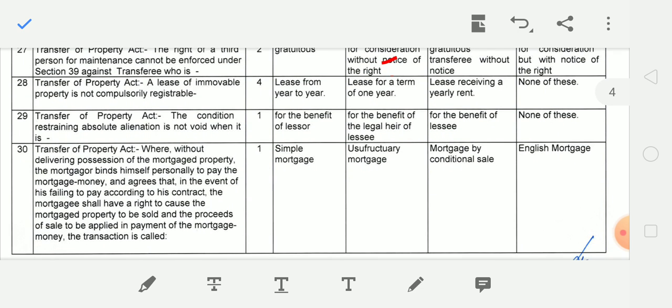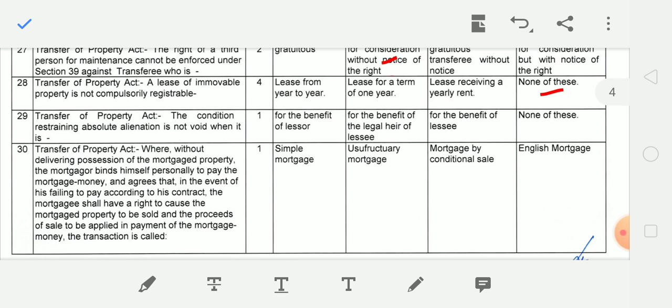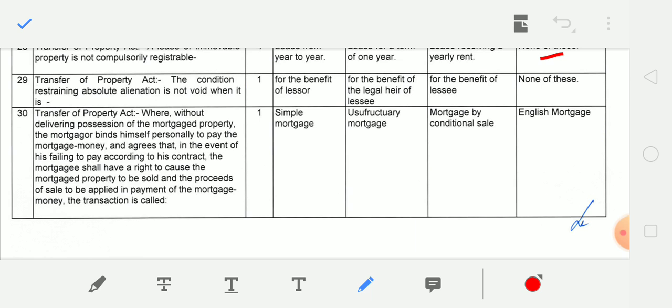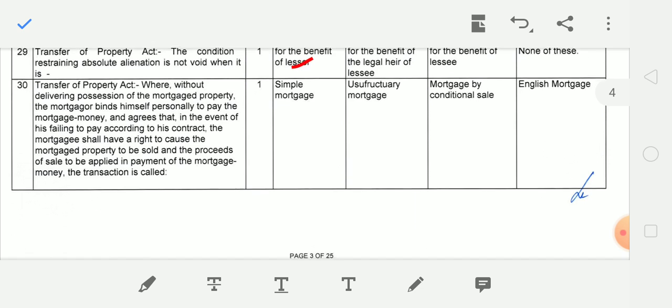Next question. A lease of immovable property is not compulsorily registrable. Which of these is not compulsory registrable? So the answer will be none of these, because all these are required to be compulsorily registrable. Next question. The condition restraining absolute alienation is not void when it is for the benefit of the lessor. This is provided under Section 11 of Transfer of Property Act. Next question.